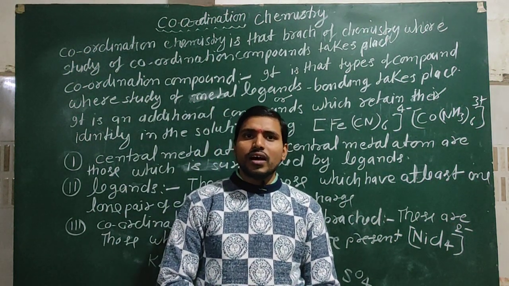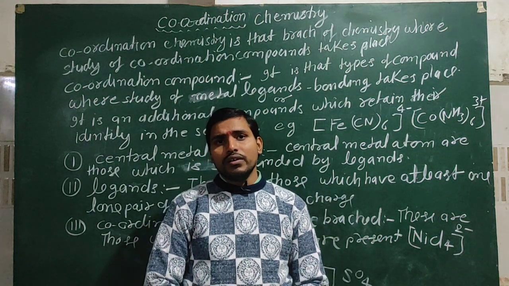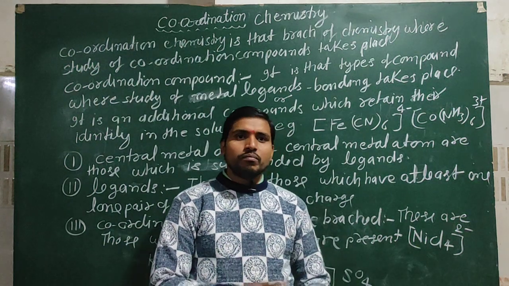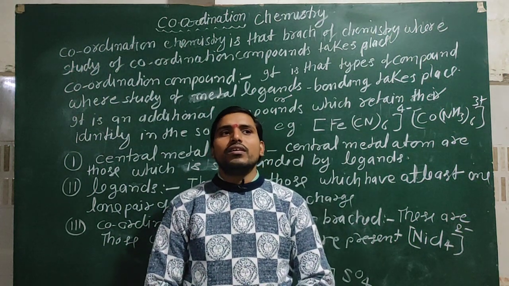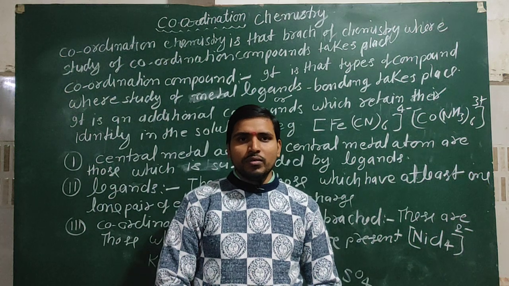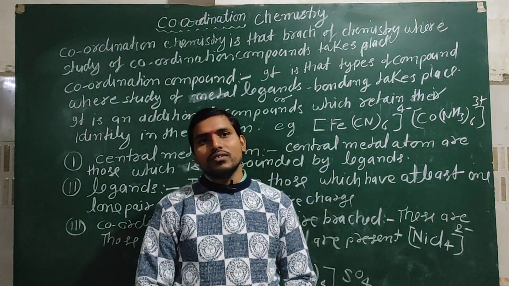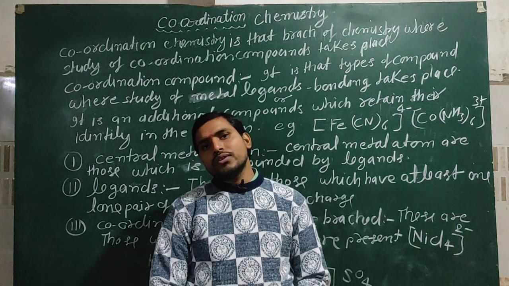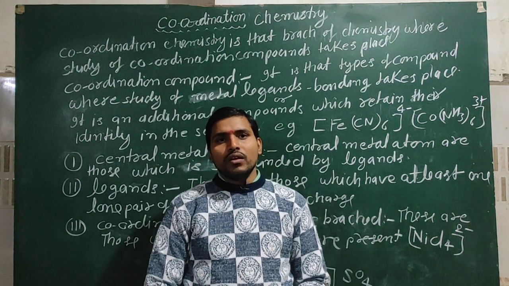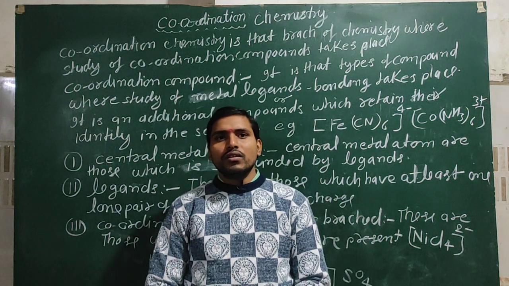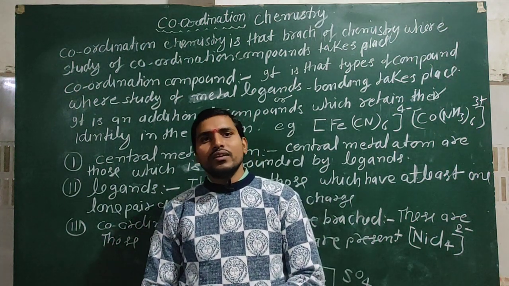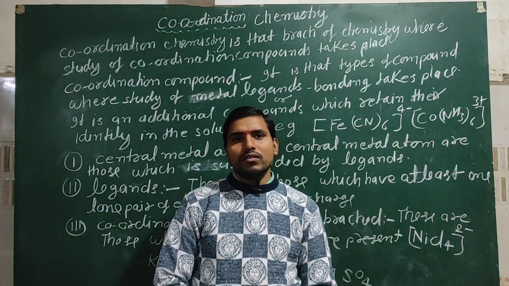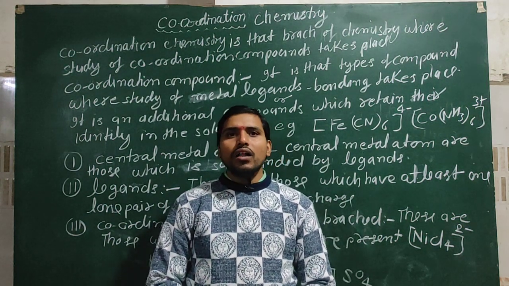Similarly, bidentate ligands are further classified into three categories: neutral bidentate ligands, cationic bidentate ligands, and anionic bidentate ligands. Similarly, polydentate ligands are also categorized in three categories on the basis of their charge: neutral polydentate ligands, cationic polydentate ligands or anionic polydentate ligands.